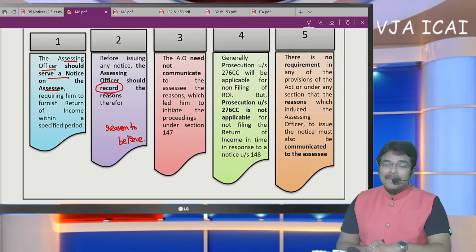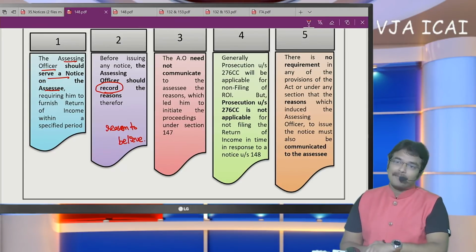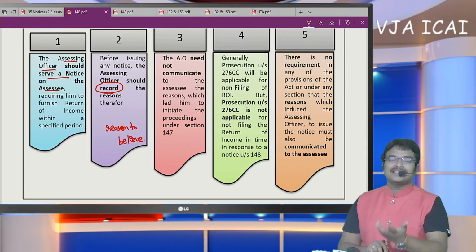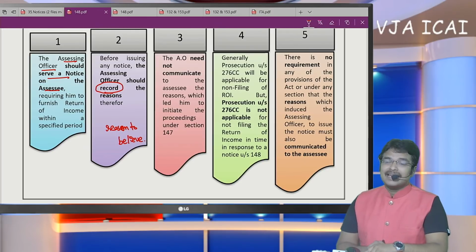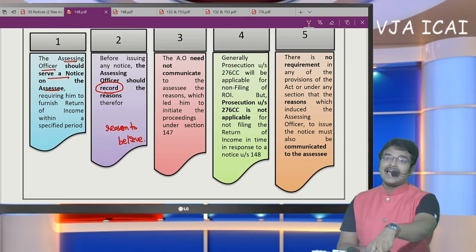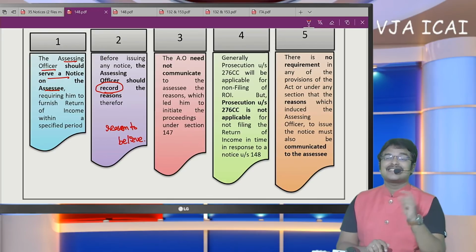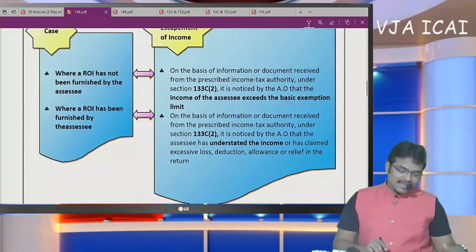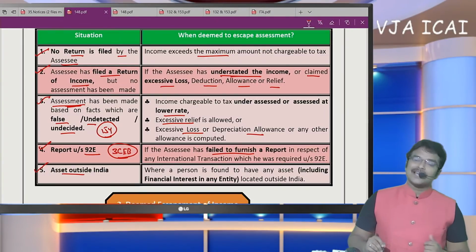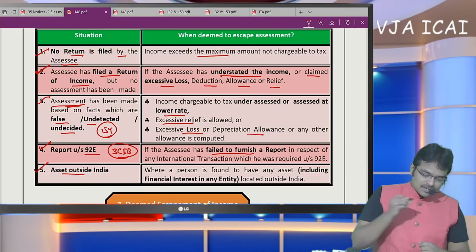Now, such a seller has to offer income under the head capital gain. But if he has not offered income under the head capital gain or business income, whatever it may be, he could have offered it. But he has offered income neither under capital gain nor under PGBP. In such a case, even though the information is available with the department, when it is compared with the return filed, nothing has been disclosed. That means the SSE has understated the income. When there is understatement of income, in such a case this income escaping assessment notice can be issued. So I think this provision is very clear.